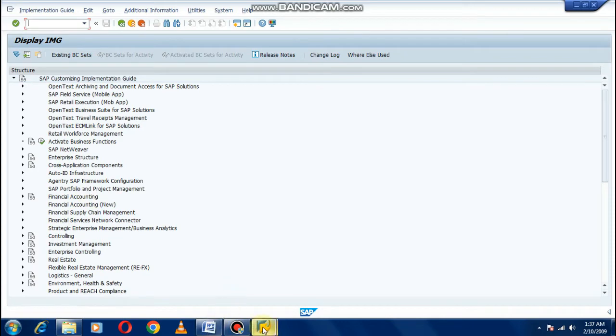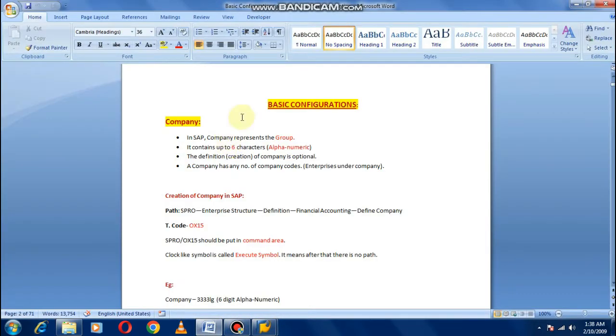So our first topic, this is our notes, basic configurations. First we are going to create a company. Before creating a company, we have to know what a company is in SAP. First we will see what a company is in general terms. In general terms, a separate legal entity is called a company. But in SAP it is not company, it is company code.